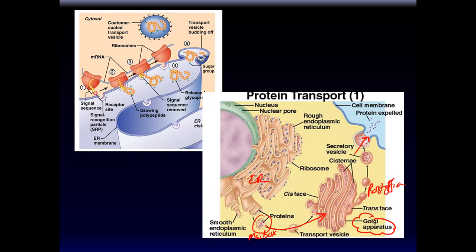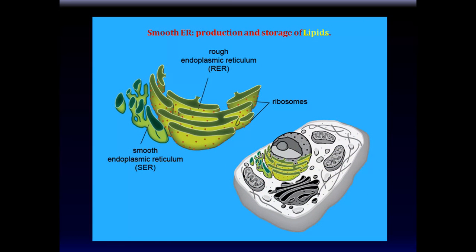So you do the thing, you make the letter, you put it in the mailbox, and all the mailboxes are collected and then go to the post office, and then the post office delivers the letter to wherever it needs to go. So this is the Golgi apparatus. It looks very similar to the endoplasmic reticulum because it is. It's also just a stack of membranes.